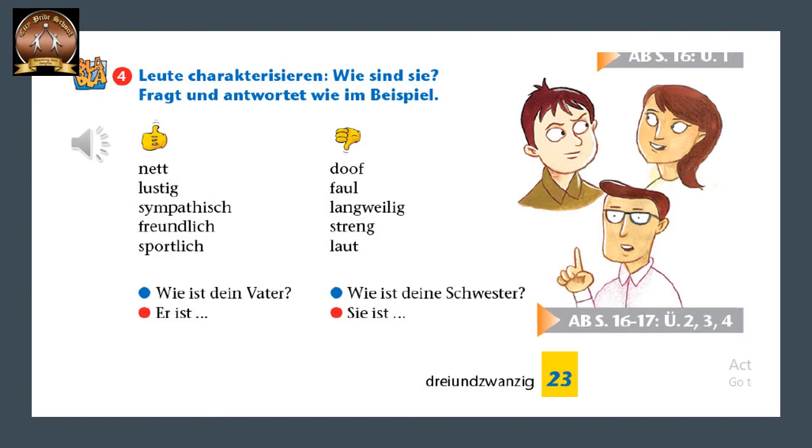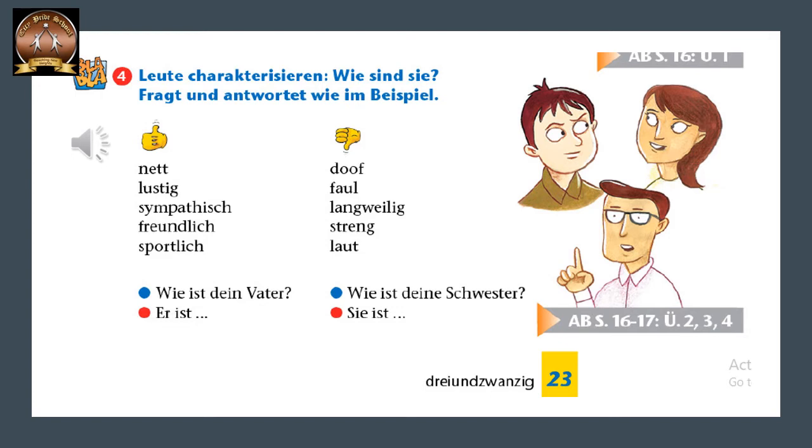Kursbuch Übung 4, Seite Nummer 23. Leute charakterisieren. To characterize the people. Who people? Our family members. So we have to describe our family members. How are they? How is their character or nature? Okay? So wie sind sie? Wie means how. How are they? Fragt und antwortet wie im Beispiel. Ask and answer like in the example.